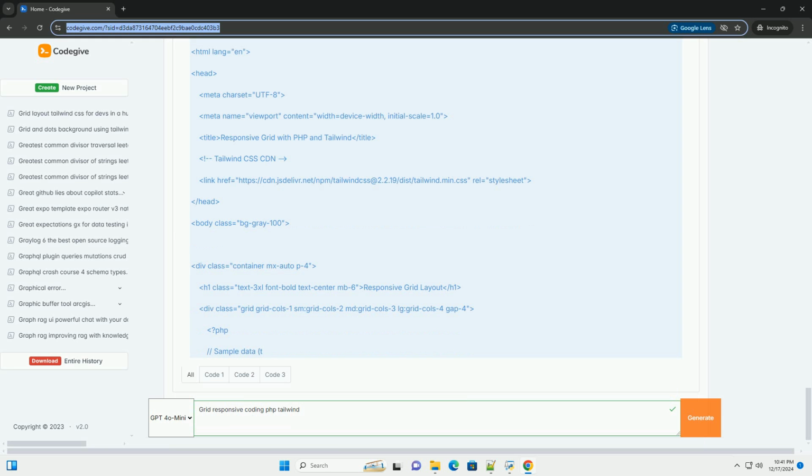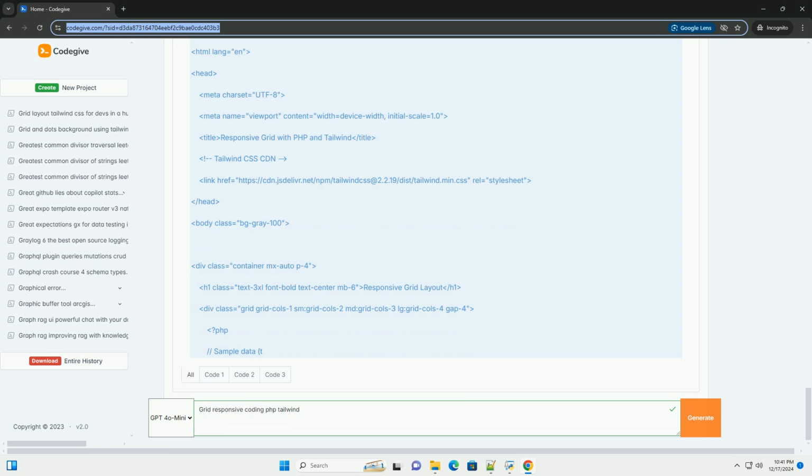This means 1 column on small screens, 2 columns on small devices (sm), 3 columns on medium devices (md), and 4 columns on large devices (lg). The gap-4 class adds spacing between grid items. 4. PHP loop. We create an array of items, which can be replaced with a database query in a real application, and loop through each item to generate a grid item with a title and description. 5. Styling. Each grid item has its own background, padding, rounded corners, and shadow for a card-like appearance.